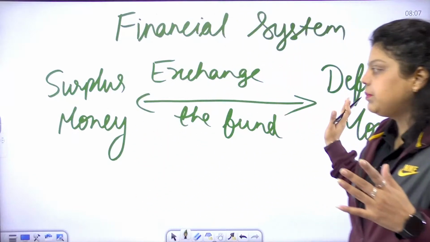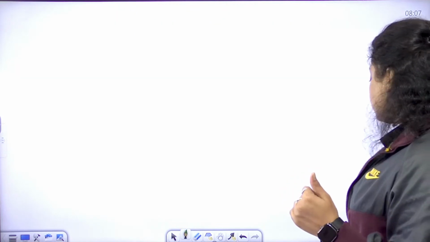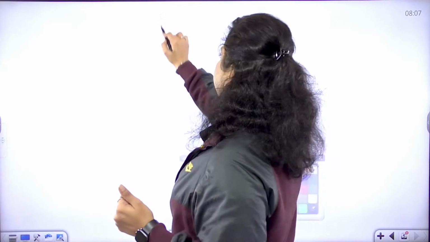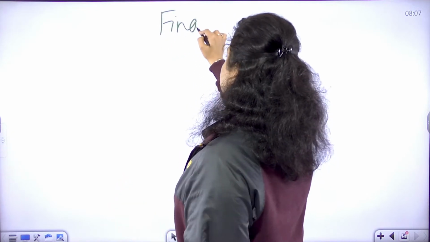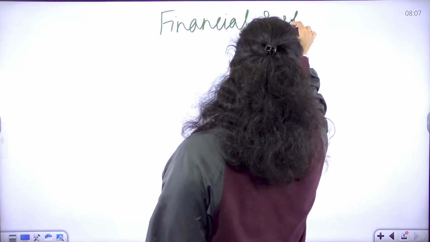How we will be able to exchange this money will be defined under the financial system's components. There are three types of components.